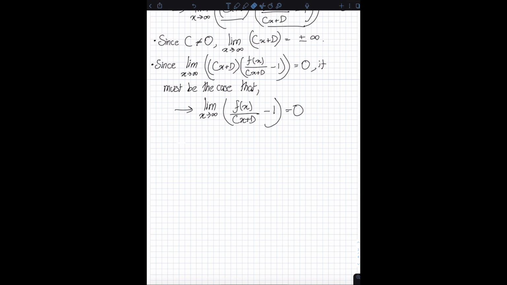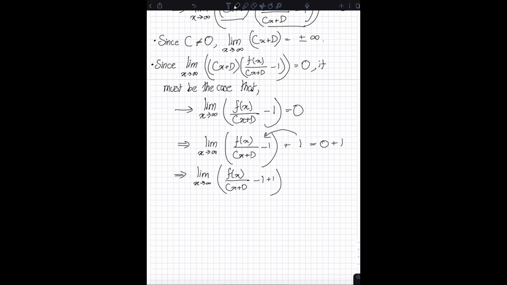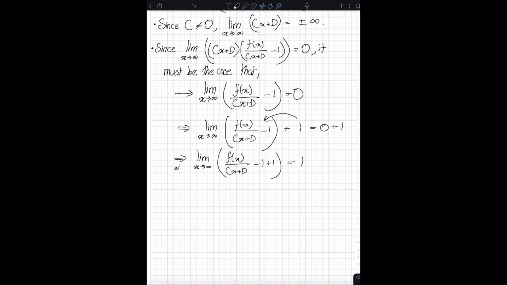proof is very simple. Notice that this will imply that the limit as x approaches infinity of f of x divided by cx plus t minus 1, and I'm just going to add 1 on both sides, right? So this must be true. And now by the limit law of sums, so you should write down by the limit law of sums, I can just bring this 1 inside. So I can say that f of x divided by cx plus t minus 1 plus 1 is equal to 1. And this just follows from the limit law of sums. This is just simply true.